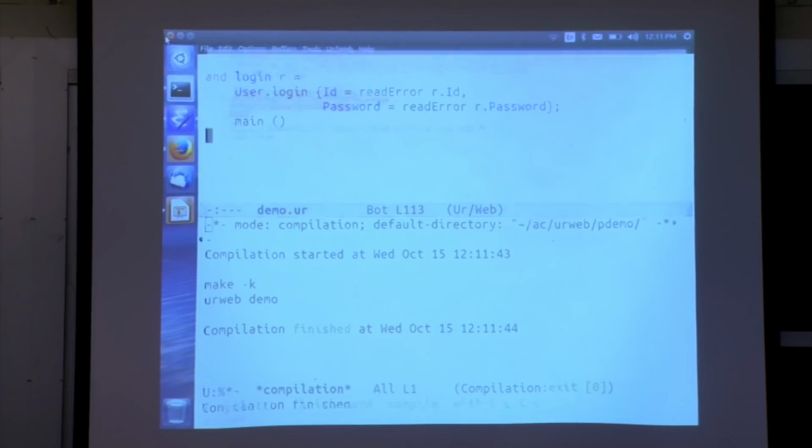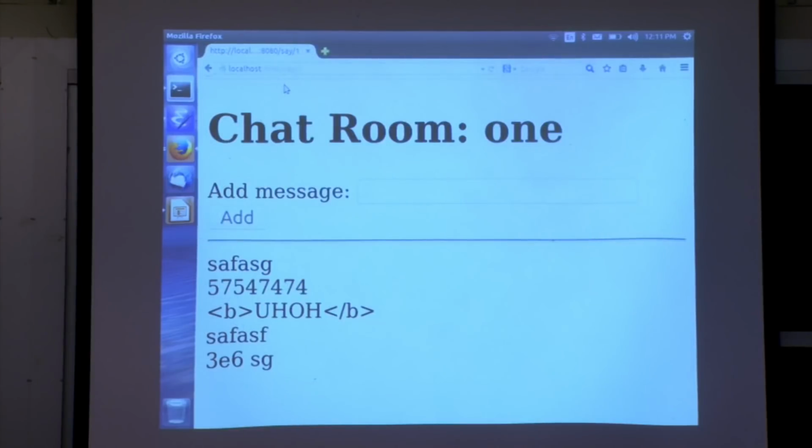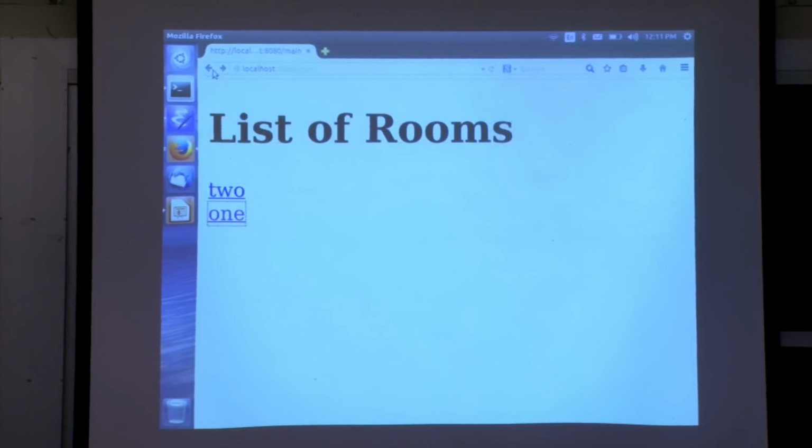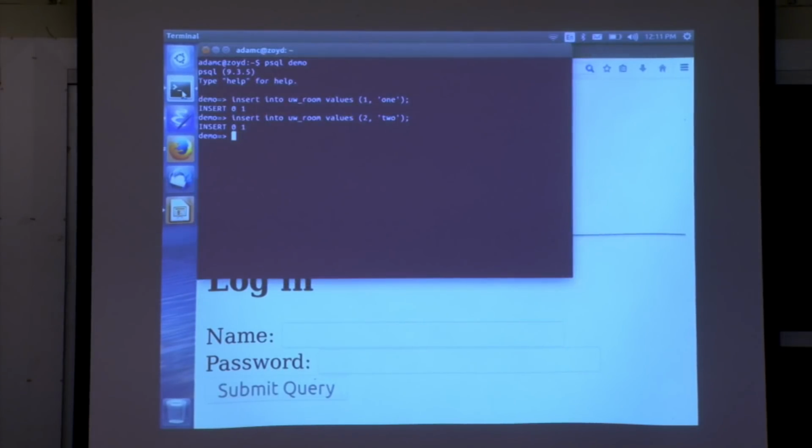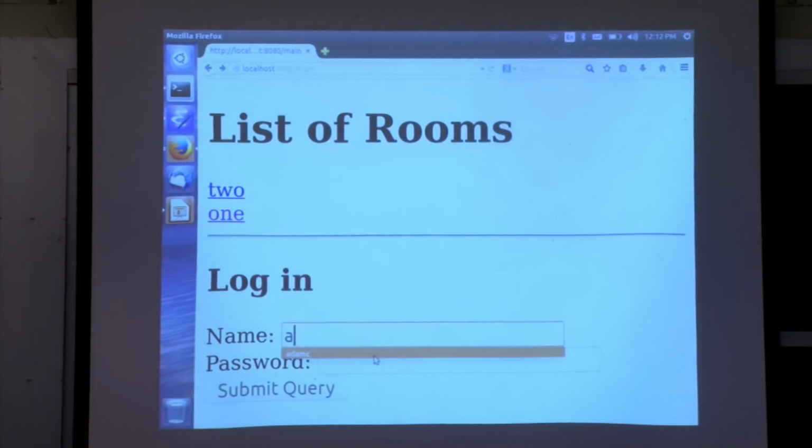Okay, so that was a lot of code to get to this point. Click. We'll probably want to create an account to allow us to log in. So let me insert into UW. Table turns out to be named this. Account called A. So now I should be able to log in as A.